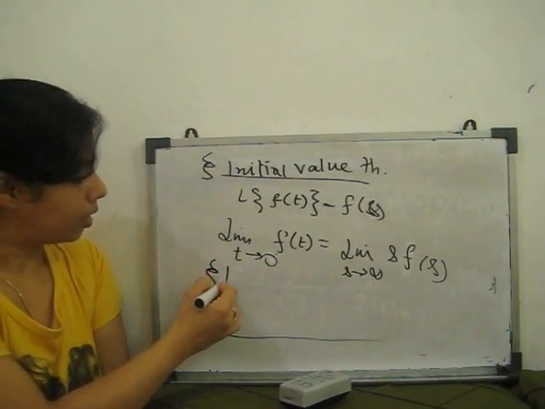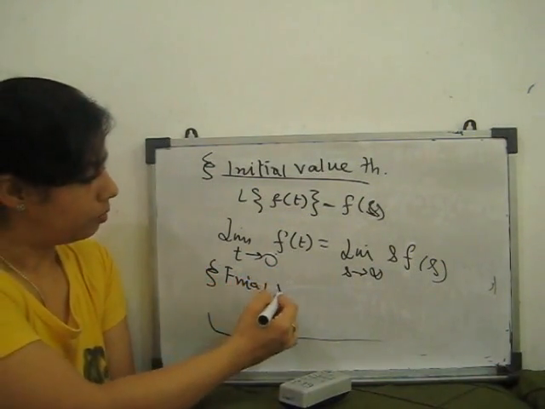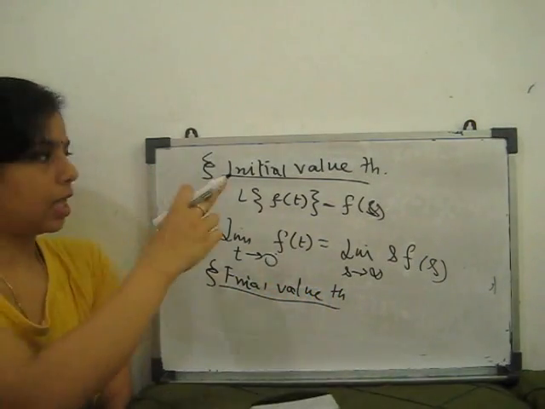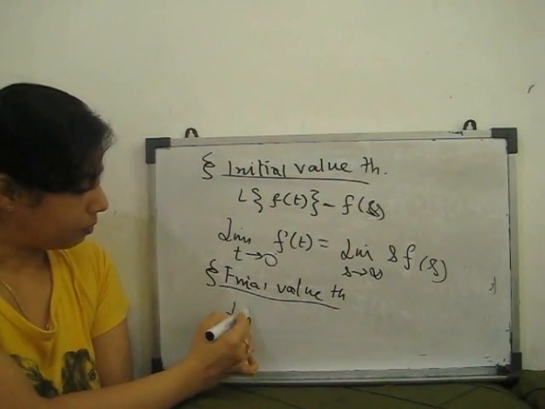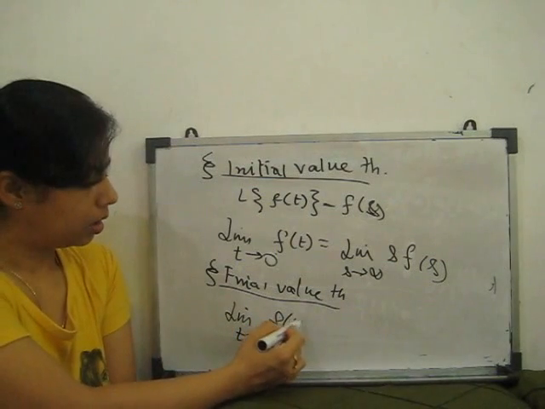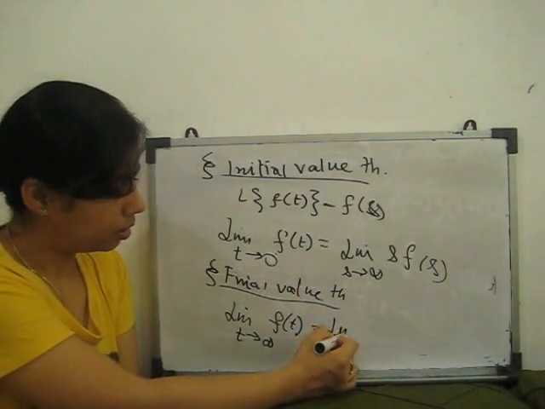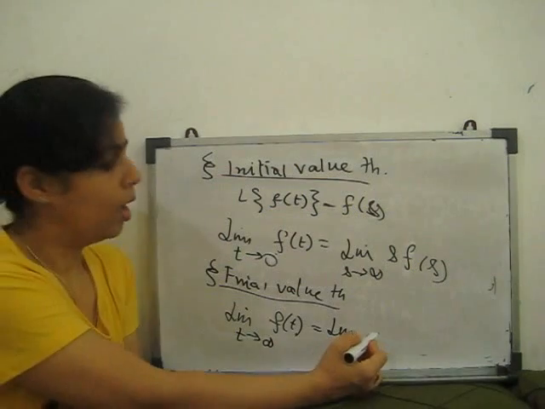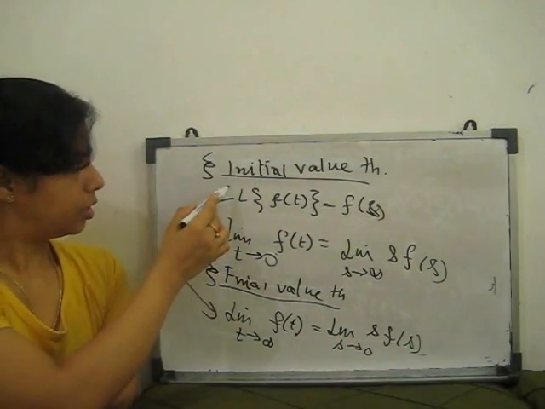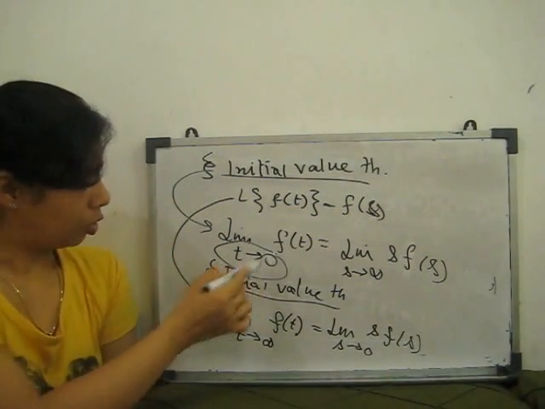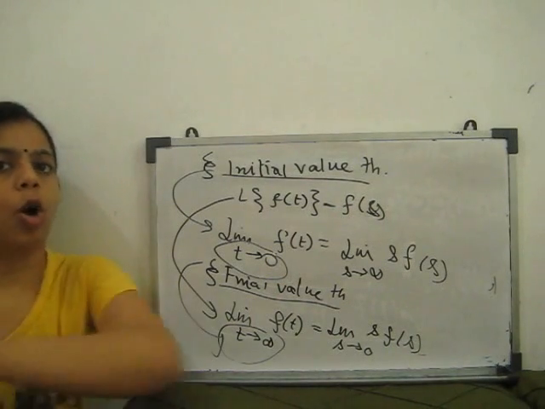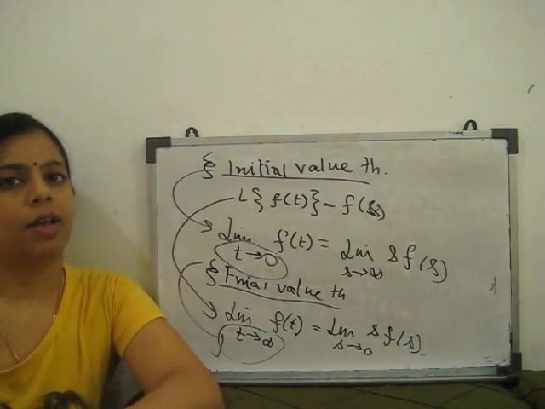Second is the final value theorem. The final value theorem states, same as before, that the limit t tends to infinity of f(t) is given by the limit s tends to 0 of s F(s). This is the initial value, t tends to 0, and this is the final value, t tends to infinity. So these two are called the initial value theorem and final value theorem.